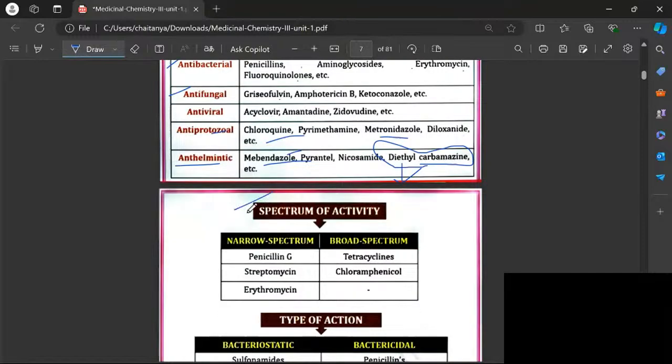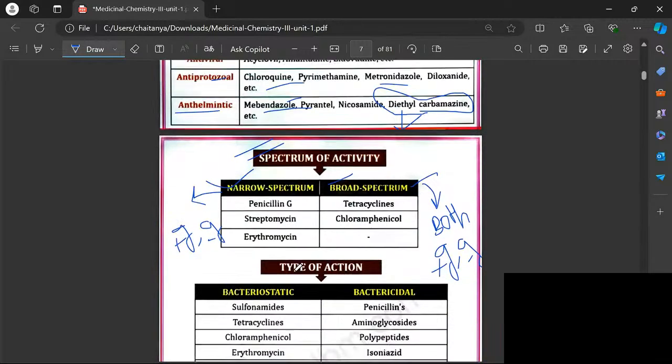Next, the classification based on activity. Antibiotics are of two types. One is narrow spectrum, another is broad spectrum. What is meant by narrow spectrum and what is meant by broad spectrum? Narrow spectrum antibiotics may kill only one type of bacteria, either gram positive or gram negative. It will kill only one type of organism. But a broad spectrum antibiotic will kill both gram positive as well as gram negative.